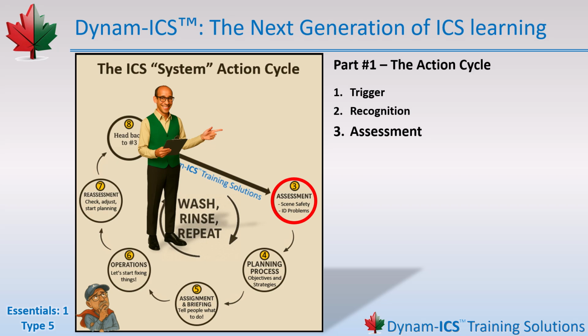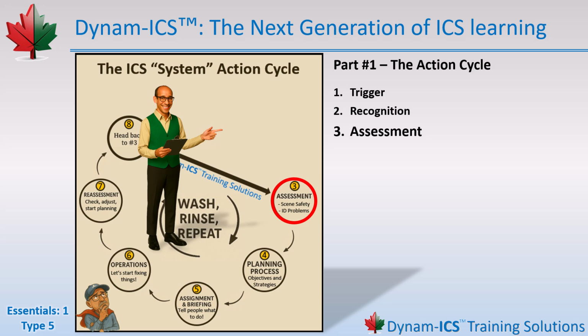Before we dive into assessment, you might have noticed something important. The trigger and recognition steps have disappeared from the action cycle. That's not a mistake, that's by design. Those first 2 steps only happen once per incident. A trigger starts the whole thing. Recognition wakes up the system. And after that, they don't repeat. Well, if we manage properly, they shouldn't. Wink, wink. Everything from assessment onward becomes part of the wash, rinse, repeat loop. The continuous cycle of planning, assigning, operating, and reassessing.